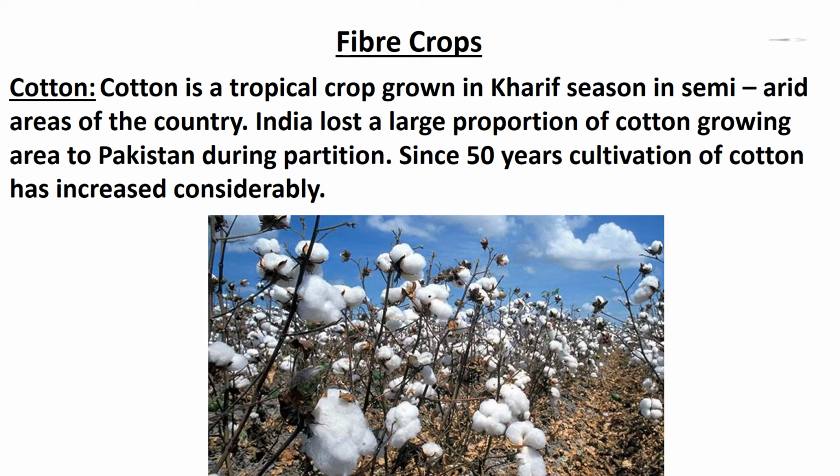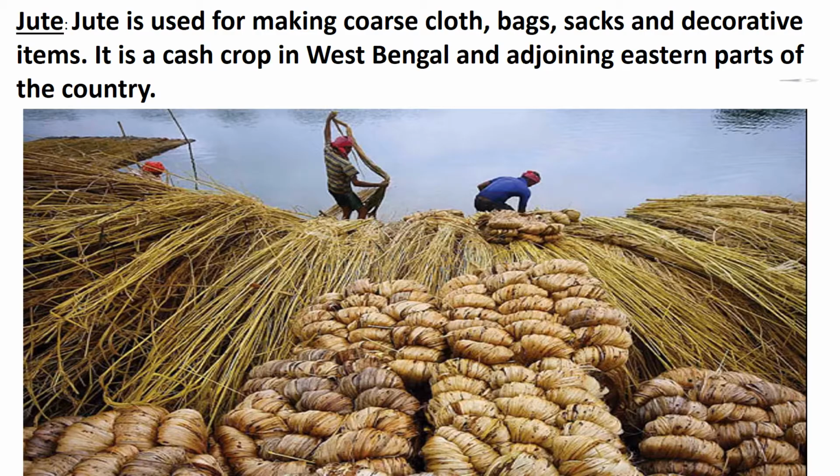There are three cotton growing areas, that is parts of Punjab, Haryana and northern Rajasthan in the northwest, Gujarat and Maharashtra in the west and plateaus of Andhra Pradesh, Karnataka and Tamil Nadu in the south. Children, leading producers of this crop are Gujarat, Maharashtra and Telangana.